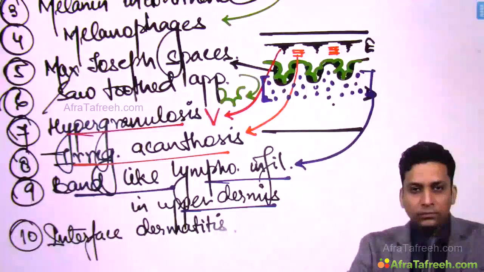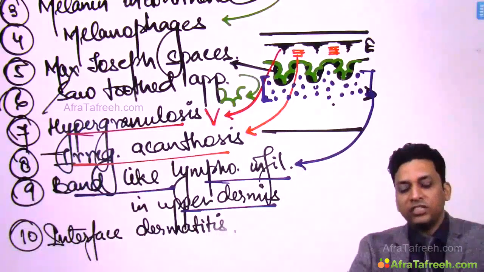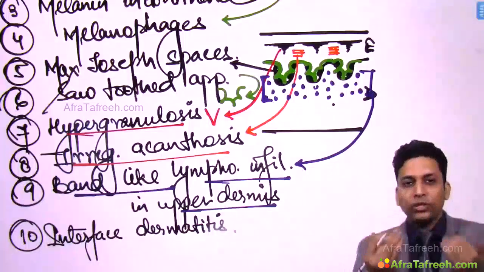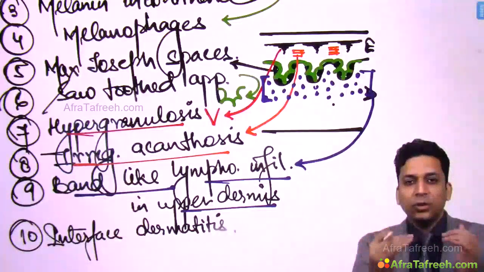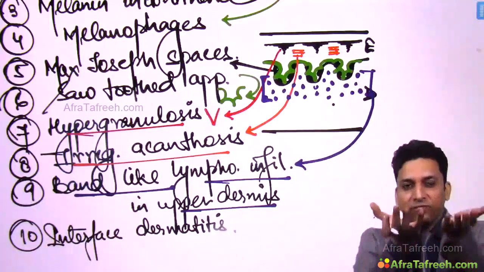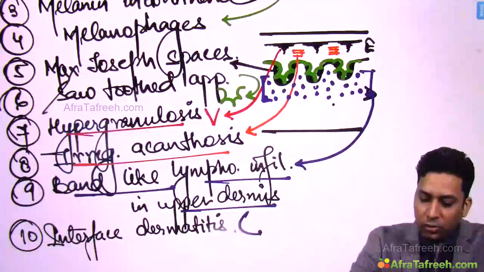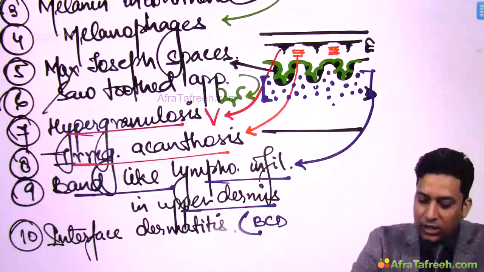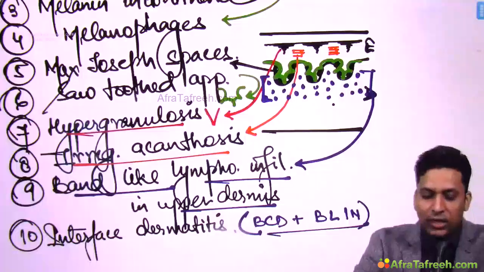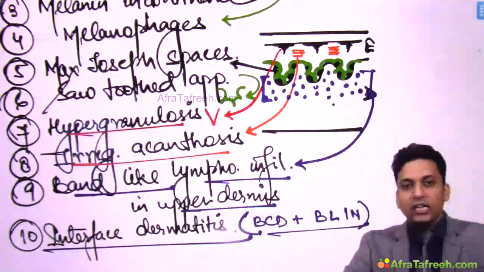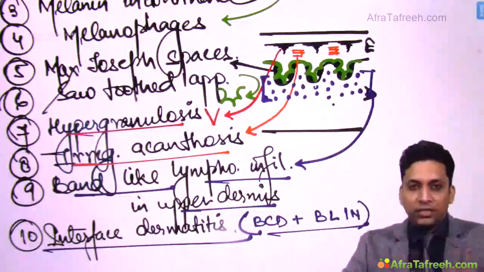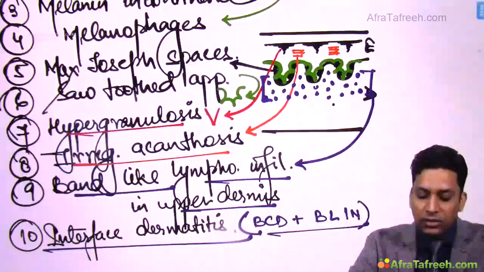Just now you have seen that most of the changes are occurring in the lower portion of the epidermis and the upper portion of the dermis, like basal cell degeneration in the lower portion and band-like lymphocytic infiltrate in the upper portion. So these two together are occurring at the interface of epidermis and dermis. This is known as interface dermatitis. So all the inflammation is at the interface.